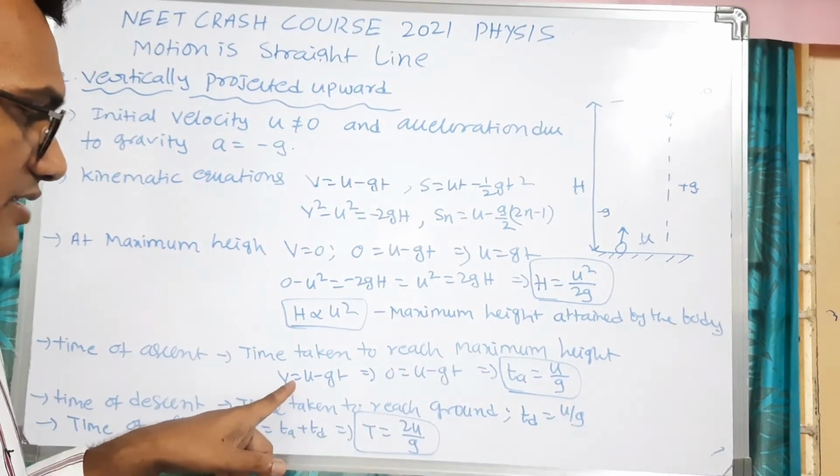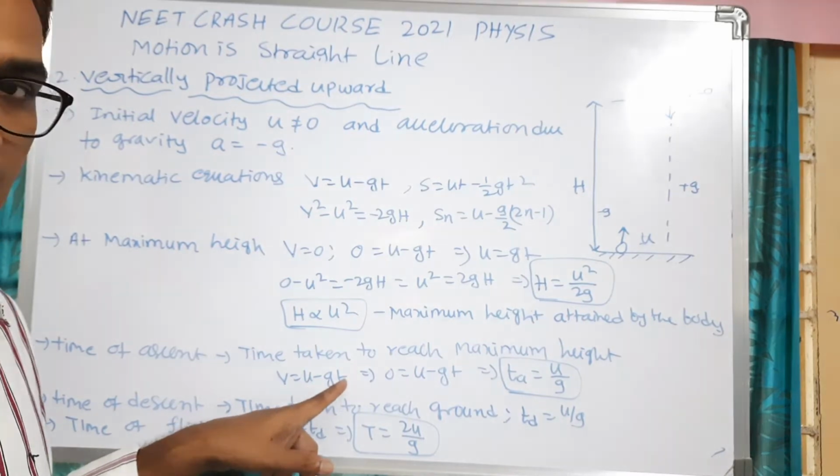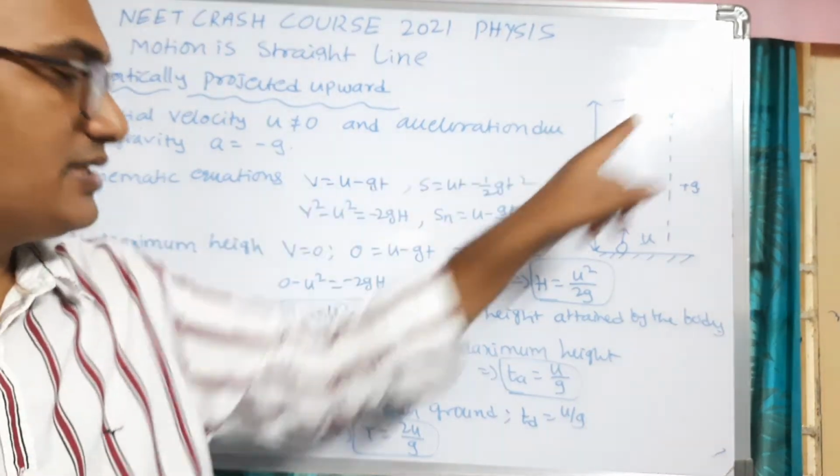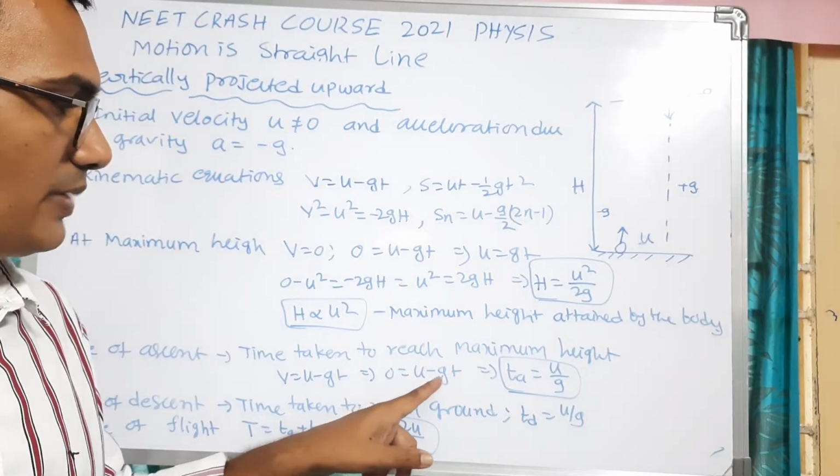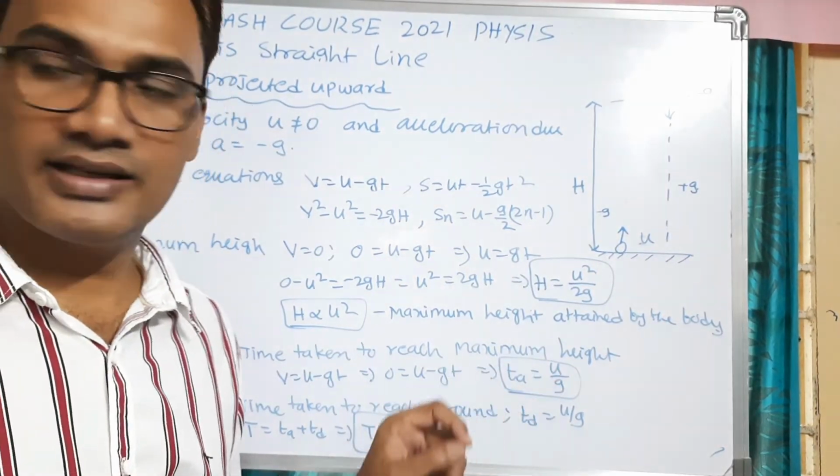So from the first equation, V is equal to U minus GT. At maximum height, V will be 0. So 0 is equal to U minus GT. Then TA, the time of ascent, is equal to U by G.